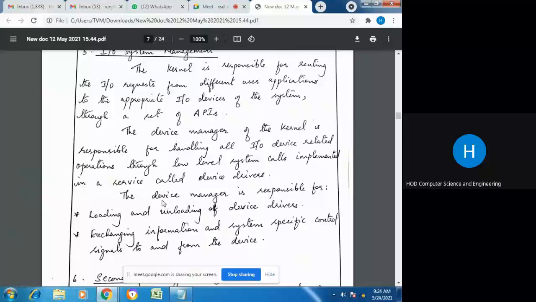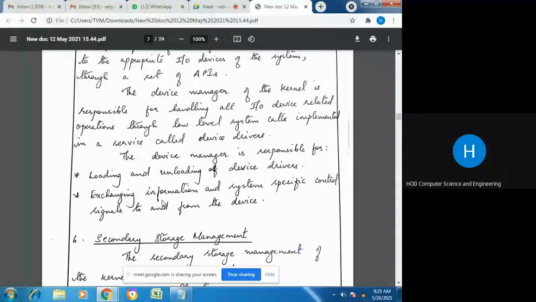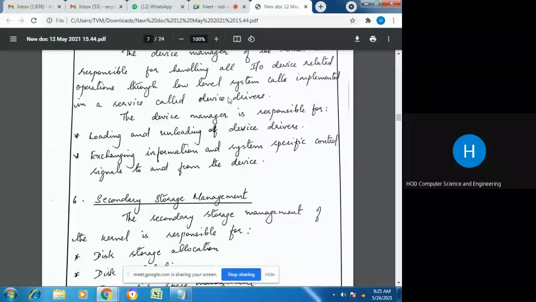As we have shown in the figure, the application programs interact with the kernel through a set of application program interfaces. Then there is the device manager of the kernel, which is responsible for handling all the I/O device related operations. This happens through low-level system calls. Since it is directly connected to the hardware, certain low-level system calls are implemented in a service called the device drivers. Device drivers are programs that help the operating system to communicate with the hardware. So there is a device manager in the operating system that is responsible for all these functions.